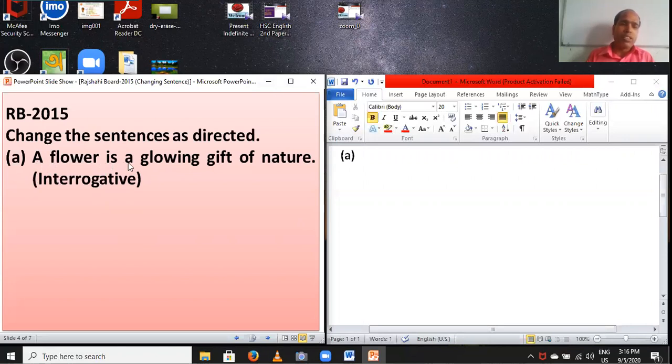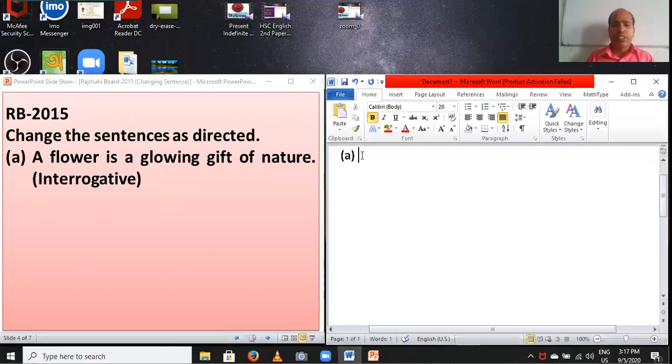A flower is a glowing gift of nature. Interrogative. You have to change it to interrogative from assertive. While changing into interrogative, you have to set the auxiliary verb before the subject. Here the subject is a flower, and the verb is "is".